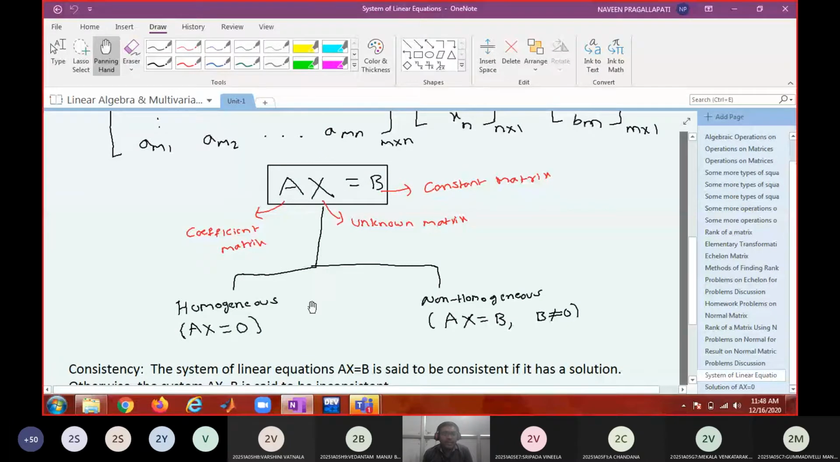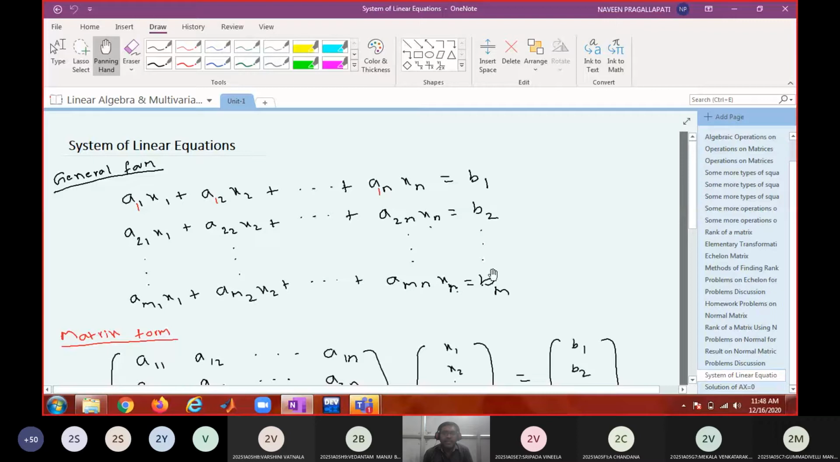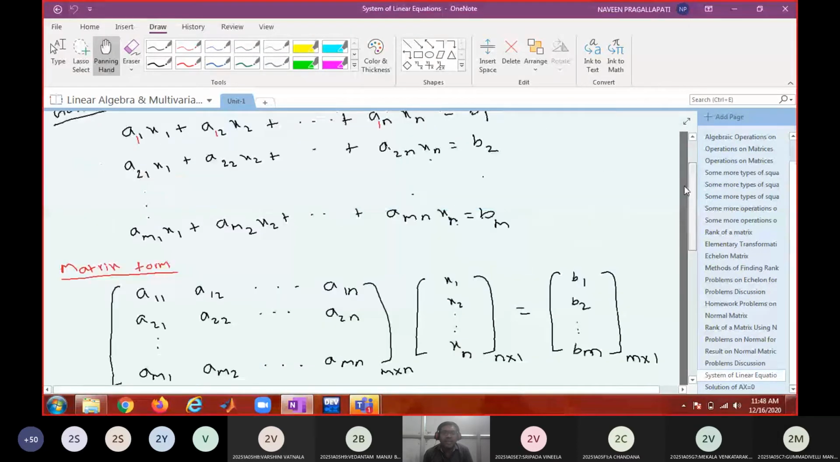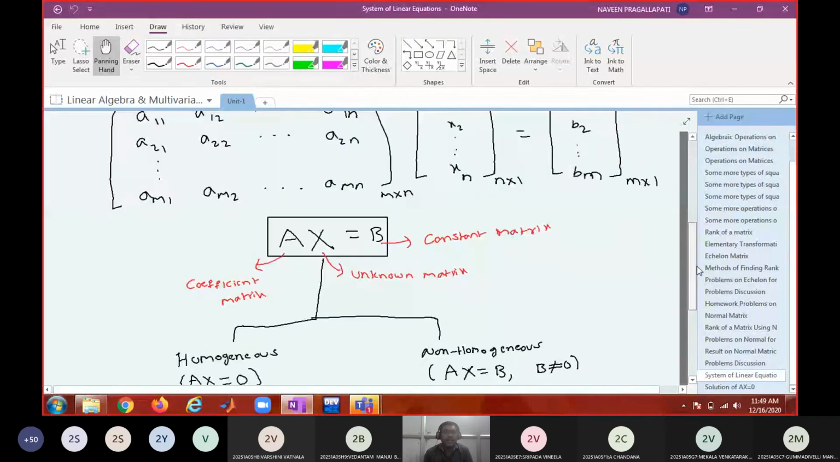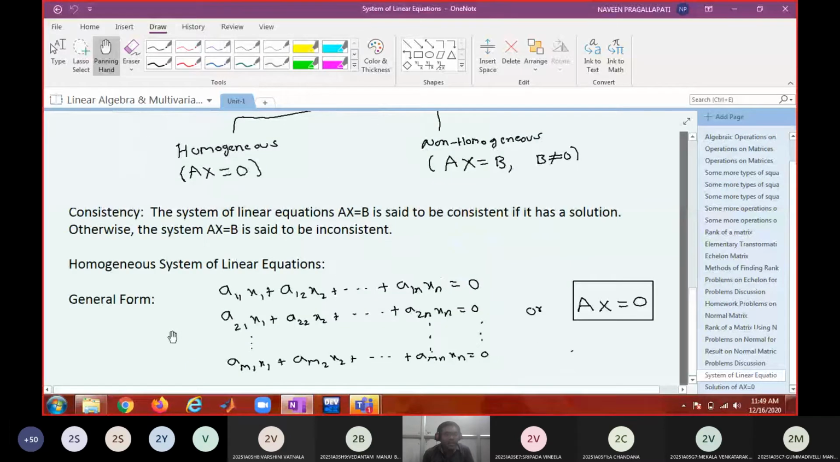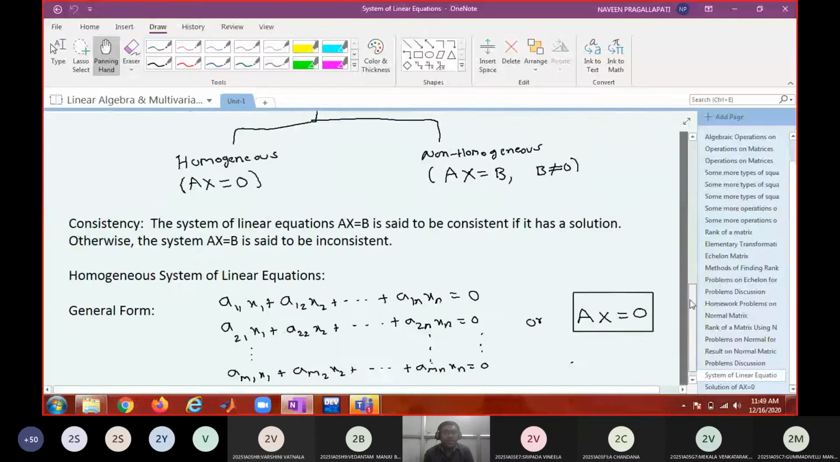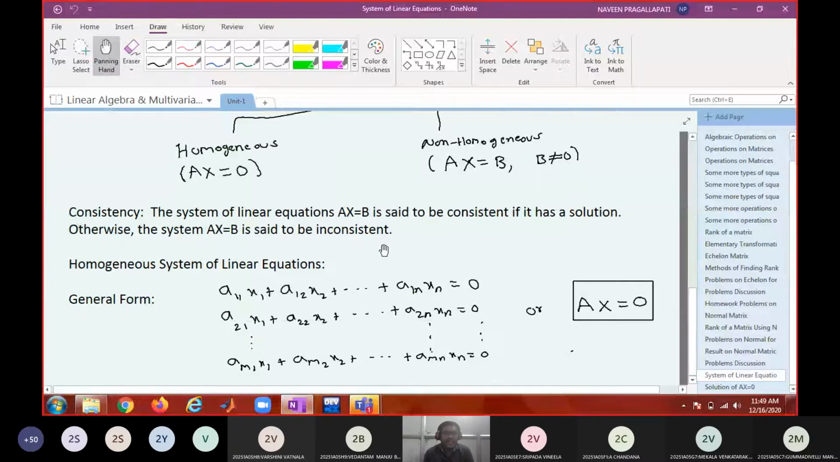This can be classified into two types, as I said, homogeneous and non-homogeneous. Homogeneous means that if all the right hand side constants are 0, then the system is said to be a homogeneous system. Otherwise, non-homogeneous. That means if at least one of the b's is non-zero, then the system is non-homogeneous. And we also discussed consistency. A consistent system means the system has a solution. A solution is something which has to satisfy the system of linear equations. That means the set of values of x1, x2 and so on up to xn which satisfies each and every equation is said to be the solution. Otherwise the system is said to be inconsistent.